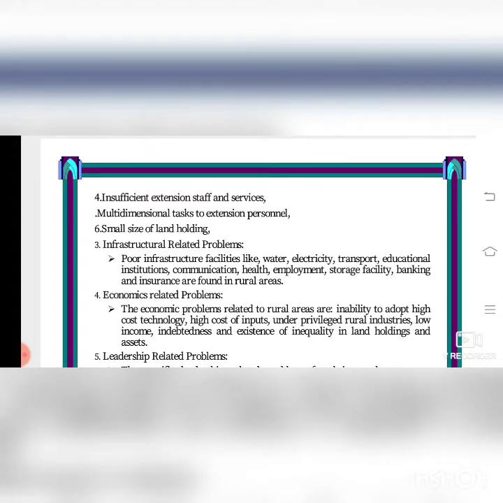All these facilities we have in town, isn't it? We have proper water, electricity, transport, education institution, communication, health, employment, storage facility, banking and insurance in urban areas. That's in towns and cities. What about villages? They don't have all these facilities.